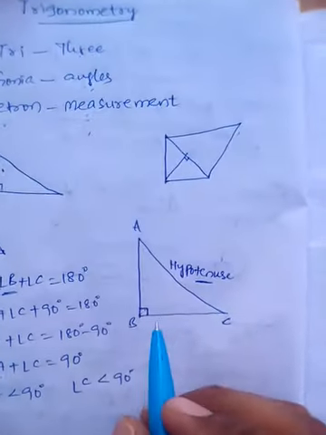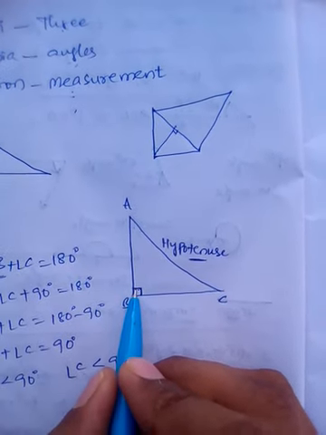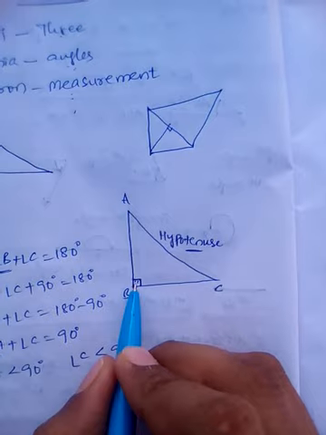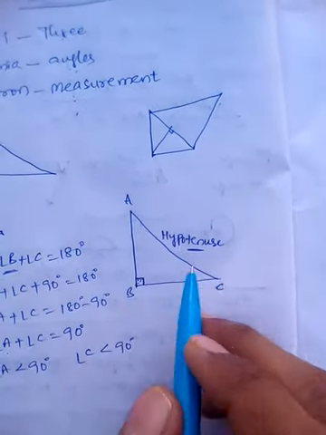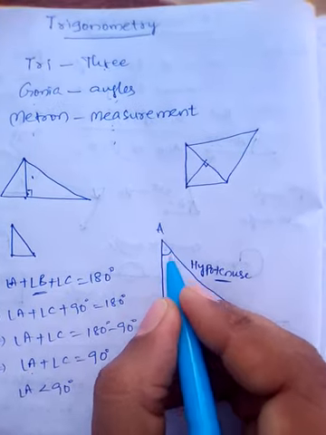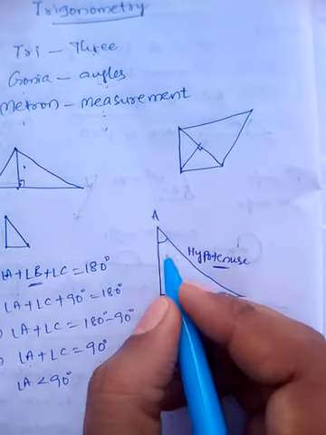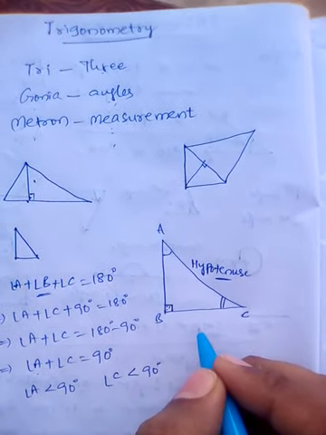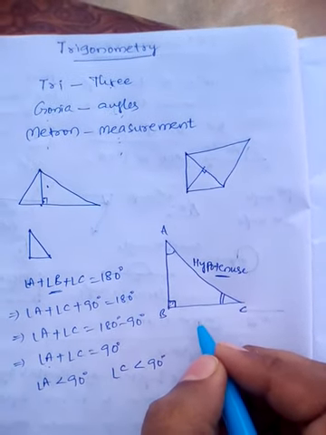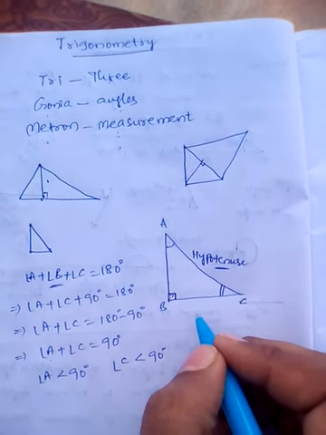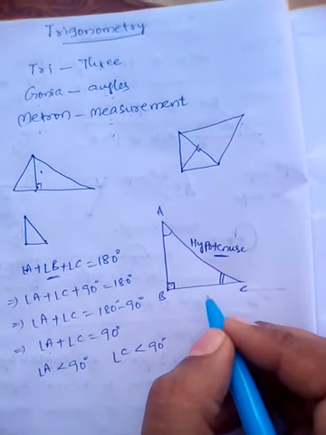That is, in a right angled triangle, if one angle is 90, the other two angles are less than 90. The angles less than 90 we call acute angles. So there are two acute angles formed in a right angled triangle.